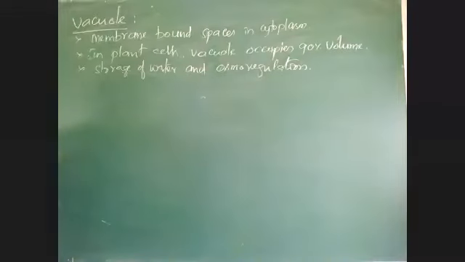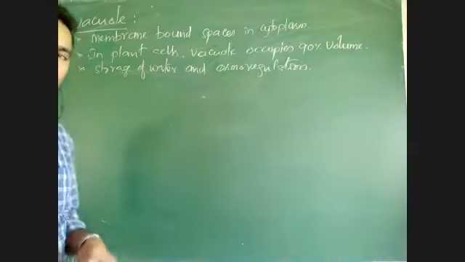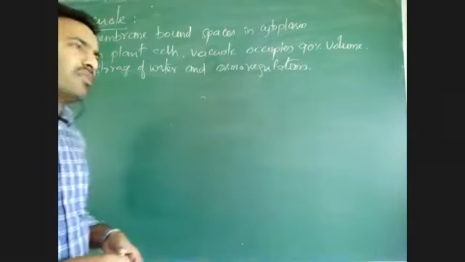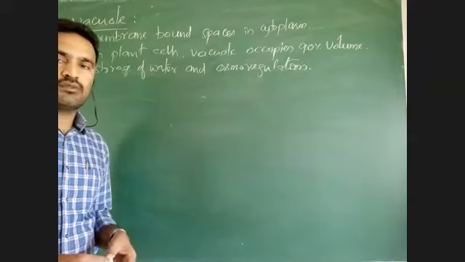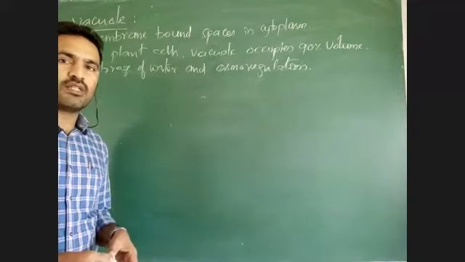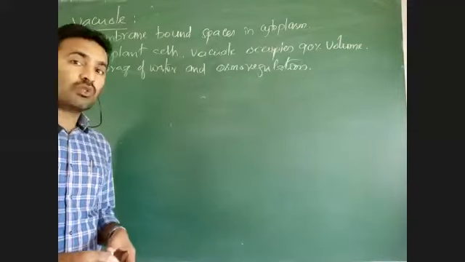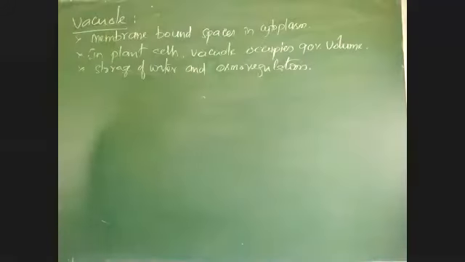Can anyone tell me? Because in plant cell, vacuole is responsible for storage of water. Water is required more by plant cells for photosynthesis, in high amounts. So, to store that larger amount of water in plant cells, vacuole is very large.